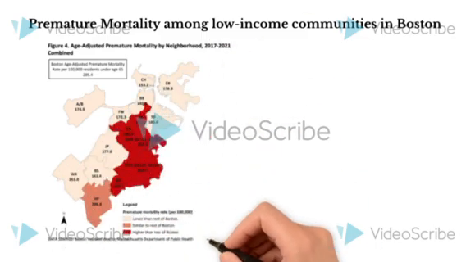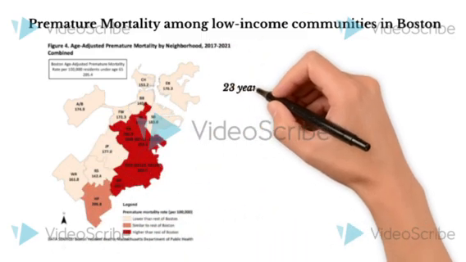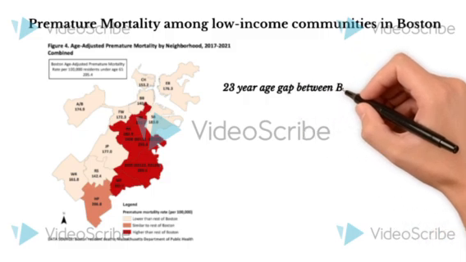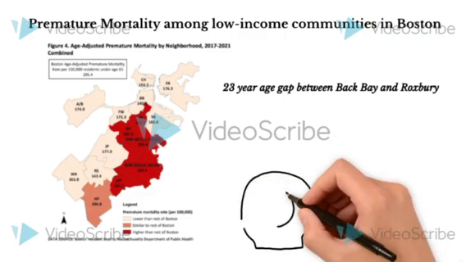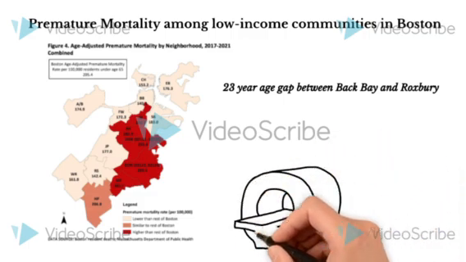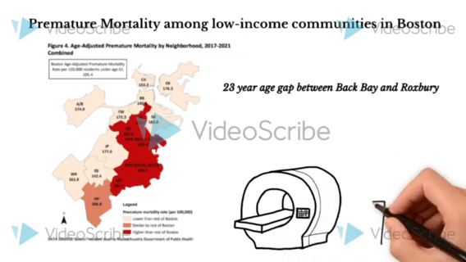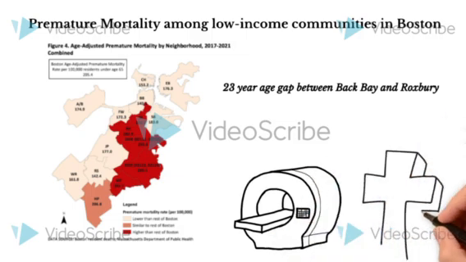As noted before, there is a disproportionate premature mortality among low-income residents in Boston. Most notable is the nearly 23-year age gap between a census tract in Back Bay, where the life expectancy is 91.6 years, and a census tract in Roxbury, where the life expectancy is 68.8 years. This shows a massive discrimination gap between the citizens of these seemingly close communities. The map shown highlights this statistic.